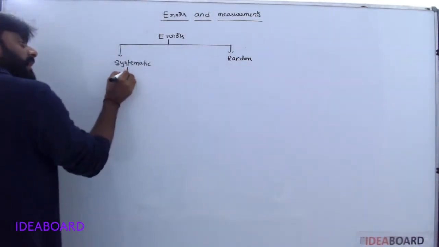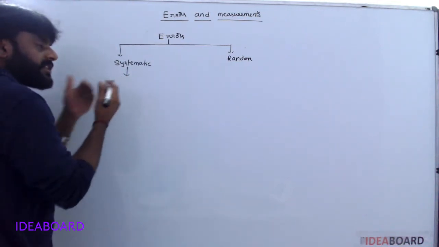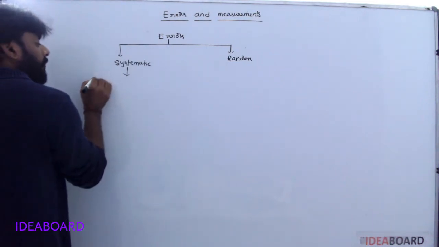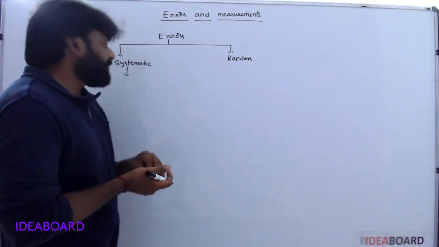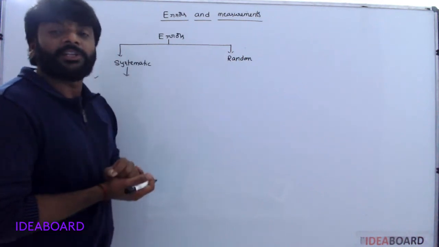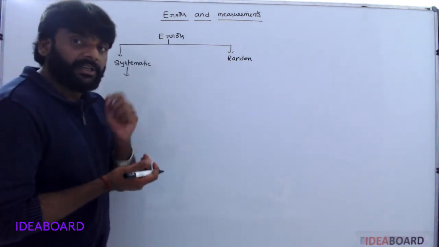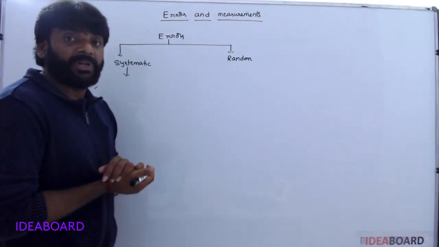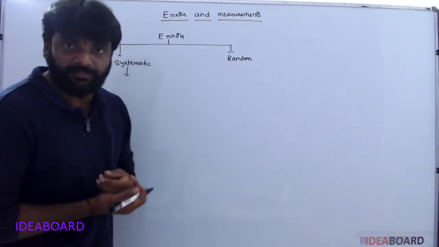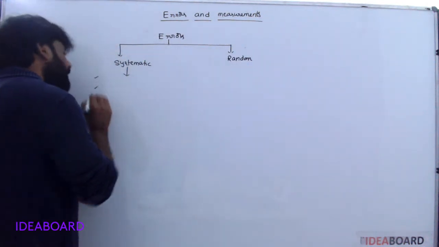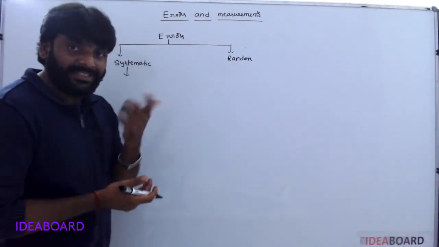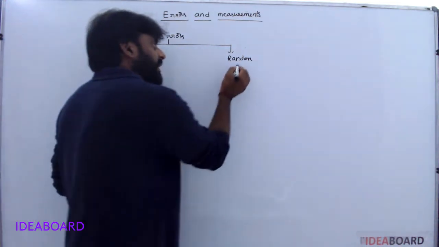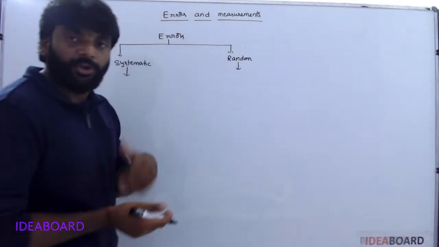Now, the causes of systematic errors. Mainly the causes are defects in instruments, imperfection in experimental procedure, and third, personal errors. Personal errors means eyesight, like that. These can simply be minimized. Random errors, you don't know the cause of these.